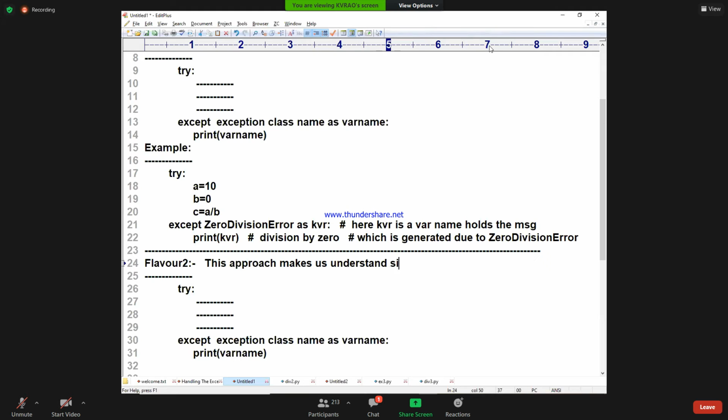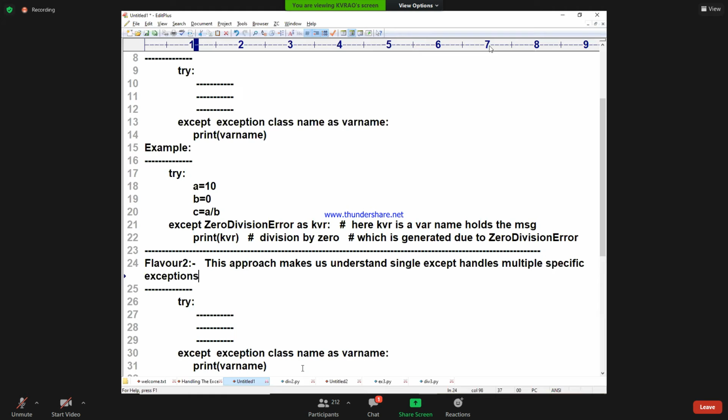A single except block handles multiple specific exceptions, and generates and displays multiple specific messages at a time. This is the beautiful concept. Are you getting my point?